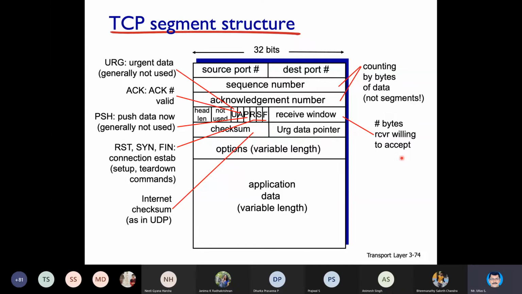This header format is very important. You must be thorough with this.